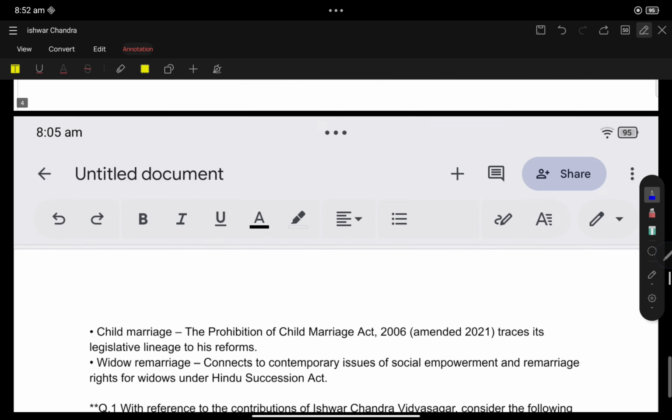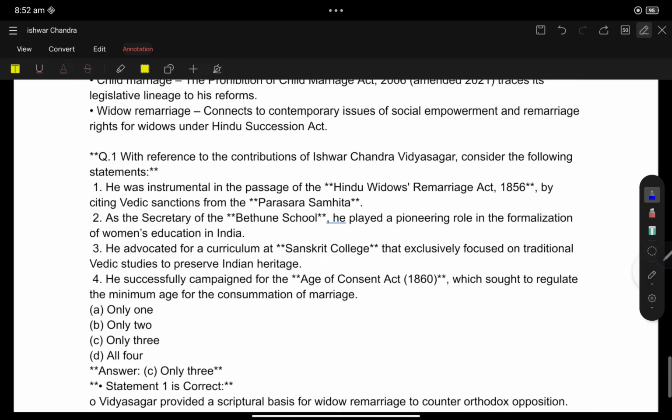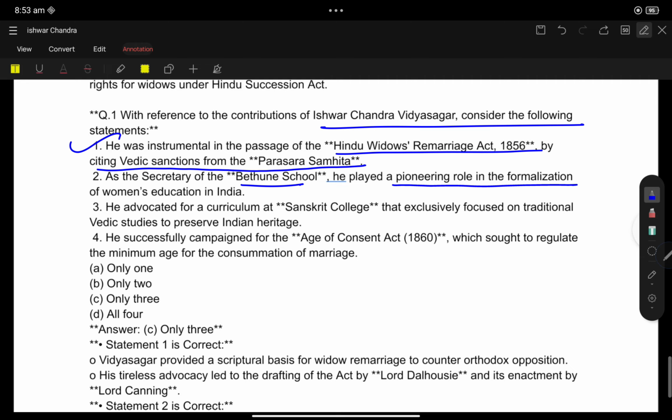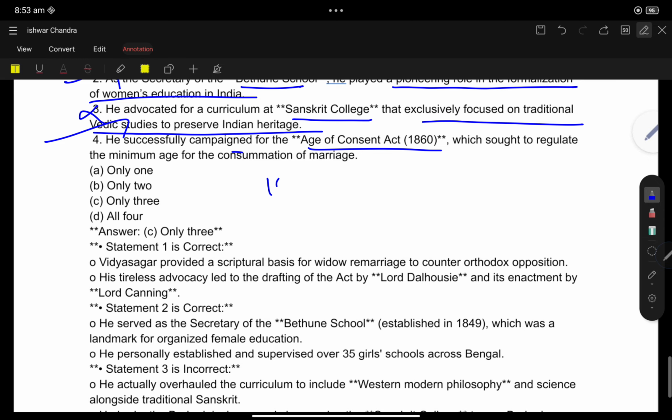So now, second question. With respect to Ishwar Chandra Vidyasagar, consider the following. He was instrumental in passing the Hindu Widow Remarriage Act 1856, by citing Vedic sanctions from the Parashara Samhita. Yes, he did that. As secretary of Bethune School, he played a pioneering role in formalizing women's education in India. Yes. He advocated a Sanskrit curriculum that exclusively focused on traditional Vedic learning. See, exclusively focused? No, he was blending with Western education. He successfully campaigned for the Age of Consent Act and raised the minimum age to 10 years.